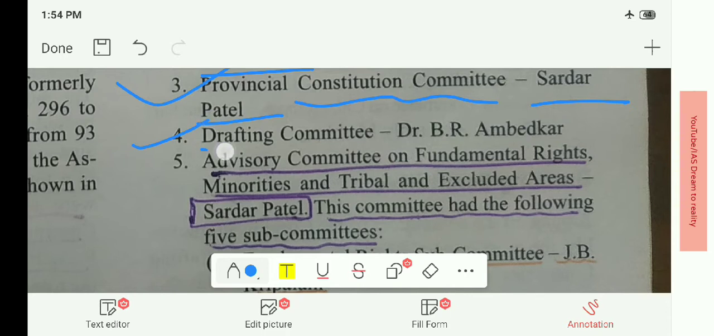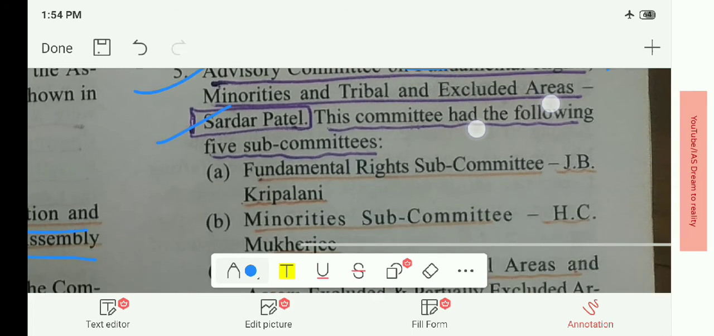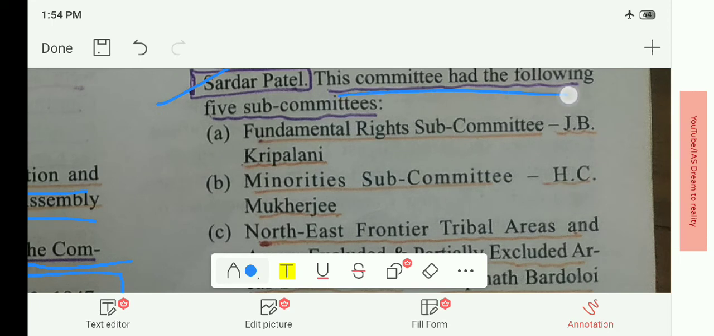Then fourth, the Drafting Committee was headed by Dr. B.R. Ambedkar. This is very, very important for all the examinations. Then the Advisory Committee on Fundamental Rights, Minorities and Tribal and Excluded Areas was headed again by Sardar Vallabhbhai Patel. This committee had the following 5 subcommittees. These are so important, such as the Fundamental Rights Subcommittee, J.B.